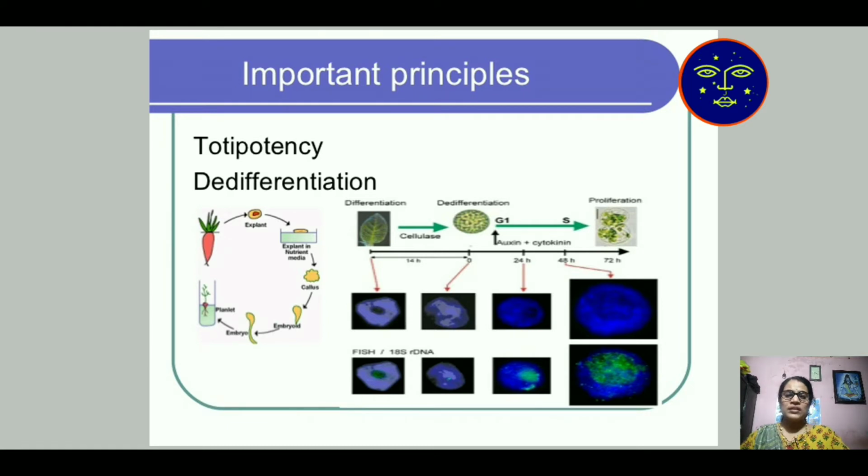In a seed, there are two types of cells present. One is the embryo, which gives the future plant, and the endosperm. Endosperm nourishes or gives nutrition to the embryo. But in tissue culture technology, callus directly produces embryo, and embryo directly develops into a future plant. This is the main technology known as totipotency, which is also known as de-differentiation.